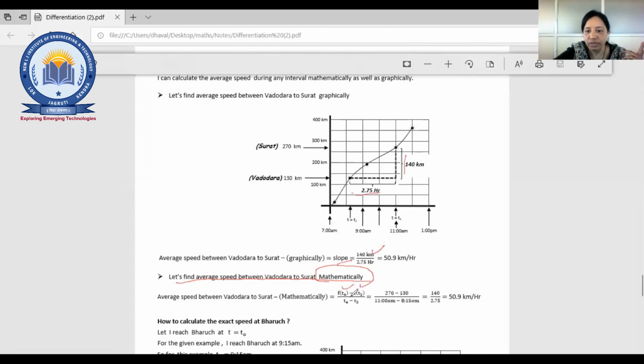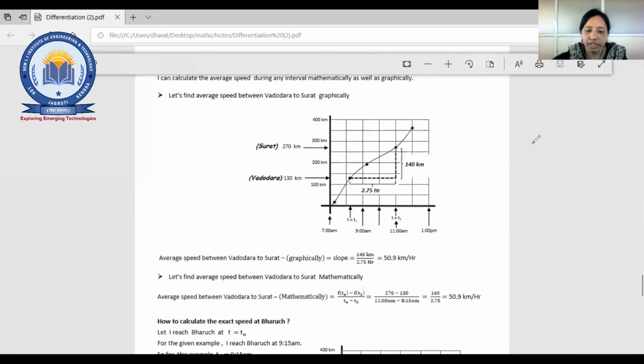So f(t4) is 270, and f(t2) is this 130, upon t4 minus t2. So t4, the time at that point, is 11 am minus 8:15. Find this at t equal to t1. That is the thing. The concept is that you need to find the slope. There are so many cases given.